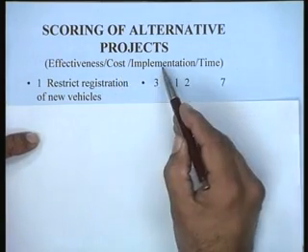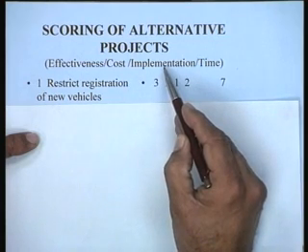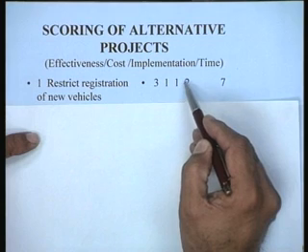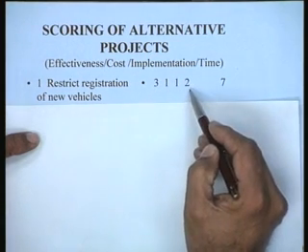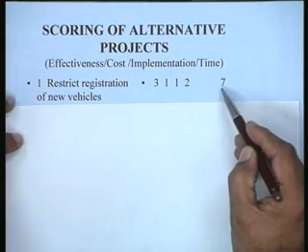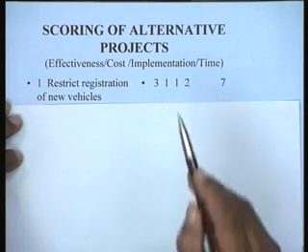And as far as cost and implementation are concerned, we feel it's going to be very costly and difficult to implement. So we give only 1 here. And as far as the time is concerned, we think it's going to be fair, so we give 2 marks. And assuming that all these criteria are equally important to the decision maker, the total score for this project is 7, right? 3 plus 1 plus 1 plus 2.